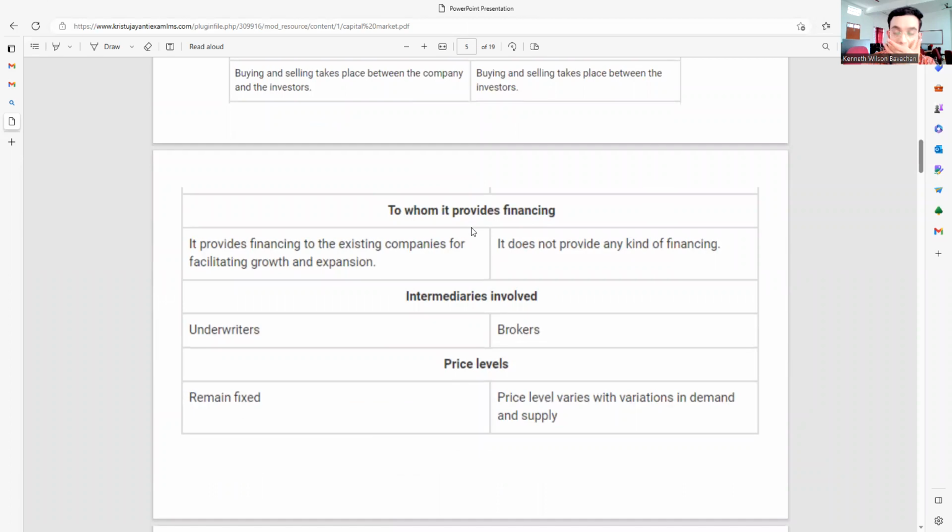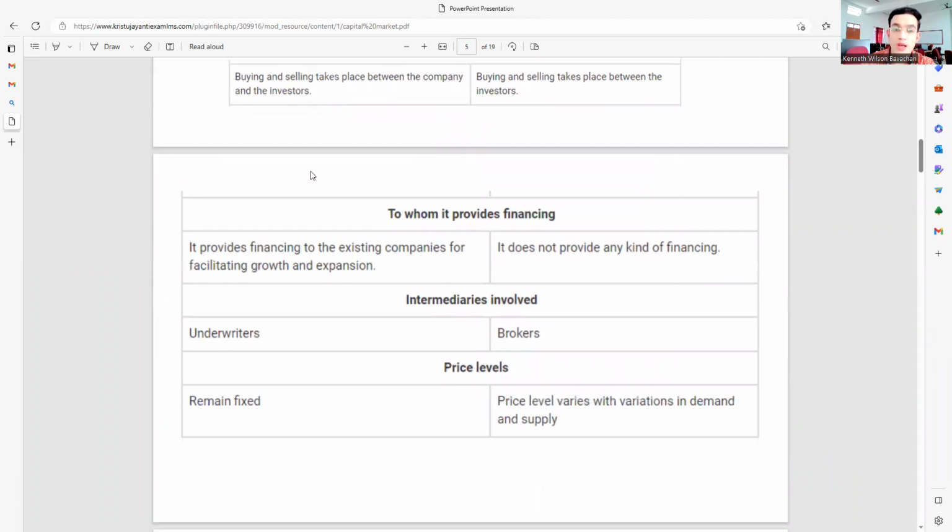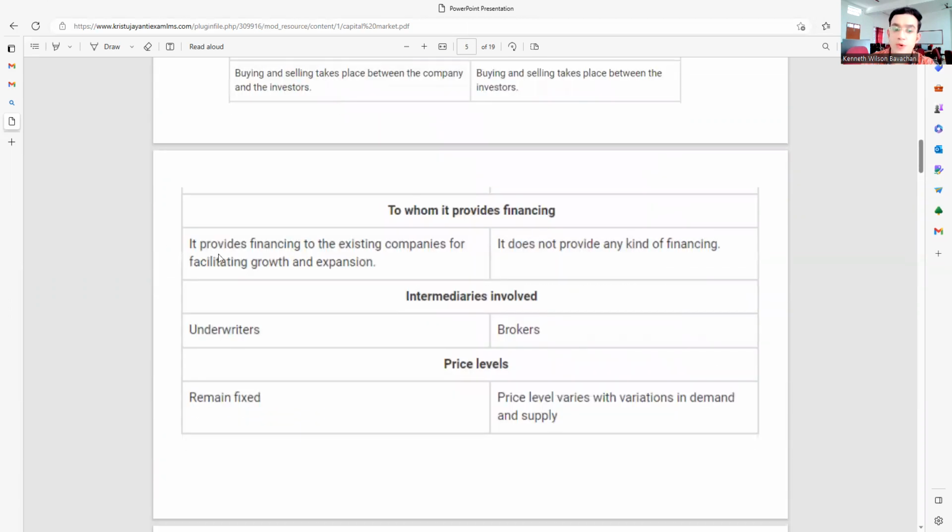Now why does the financing concept come in? Under the primary market, it provides financing to the existing companies for facilitating growth and expansion. So these people are providing funds, the finance, for the existing companies for growth and expansion purposes.